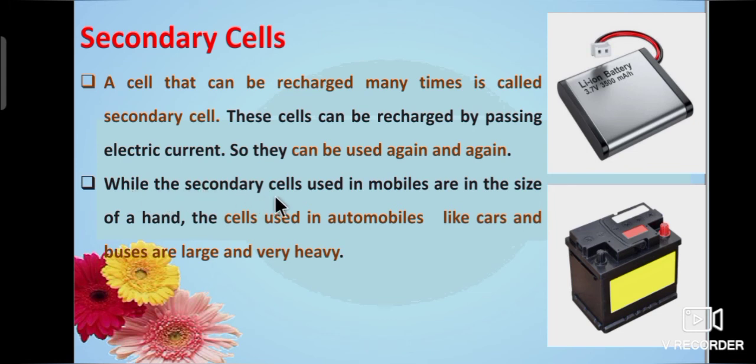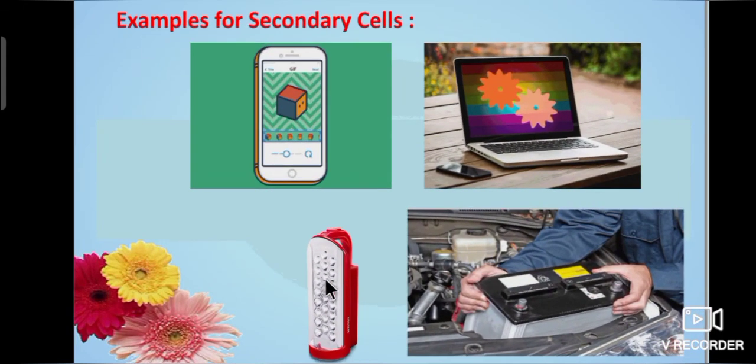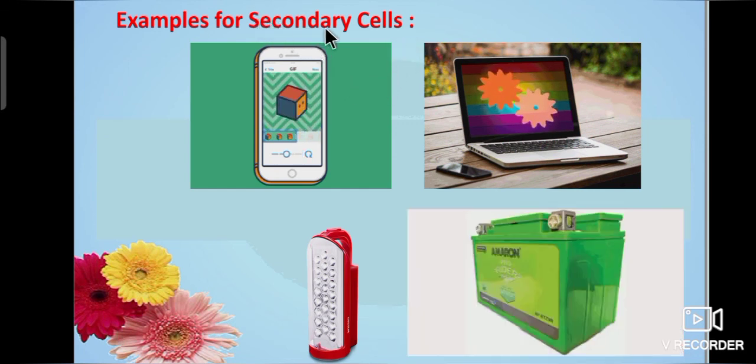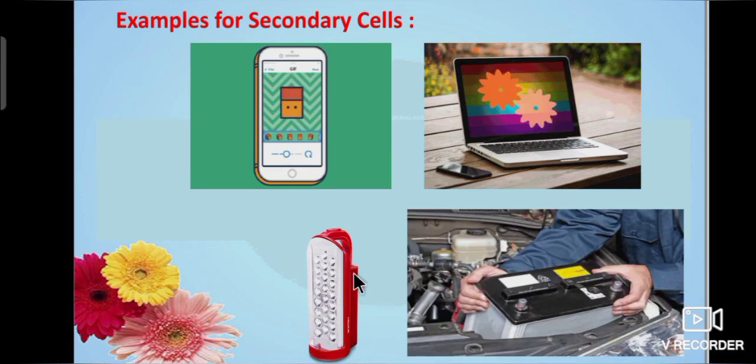While the secondary cells used in mobiles are the size of a hand, the cells used in automobiles like cars and buses are large and very heavy. Let's see the examples for secondary cells. Secondary cells are used in mobile phones, laptops, emergency lamps and vehicles.